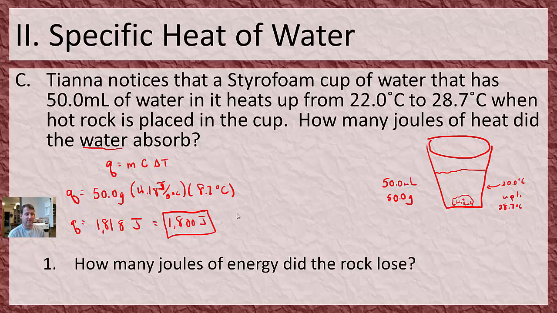So how do we figure that out? To do that, we have to remember back to conservation of energy. If one thing gains energy, the other thing lost it. So if this much energy was gained by the water, then this much energy was lost by the rock. So the rock lost 1,800 joules of thermal energy, of heat. All right, that's that one.